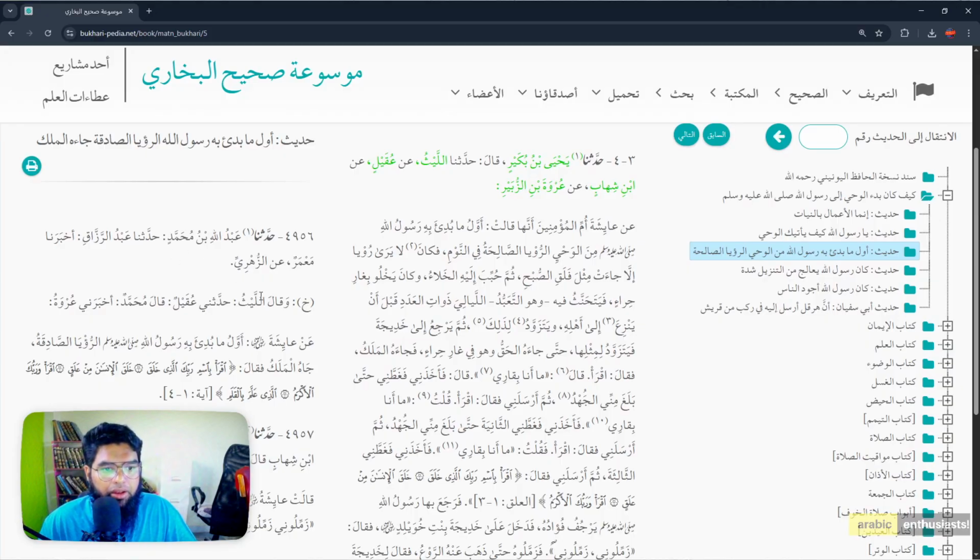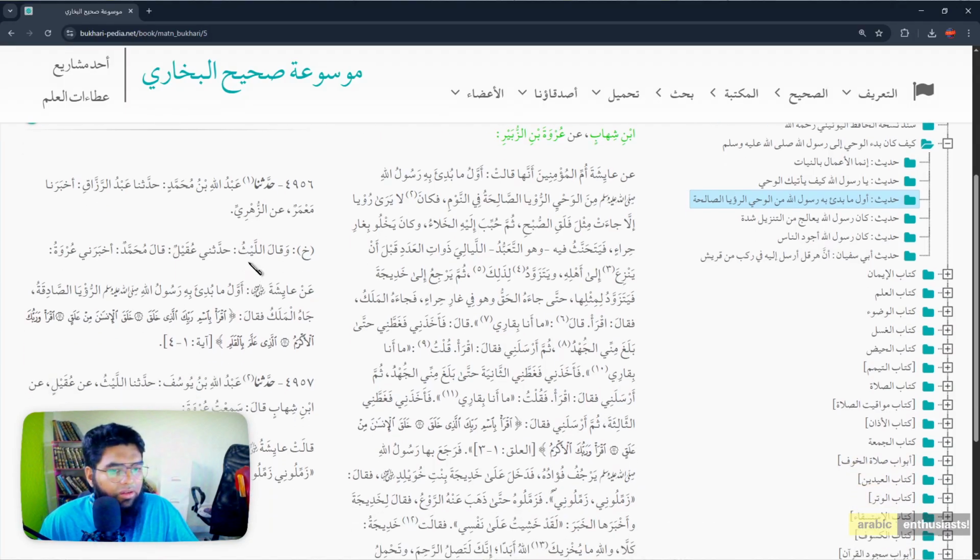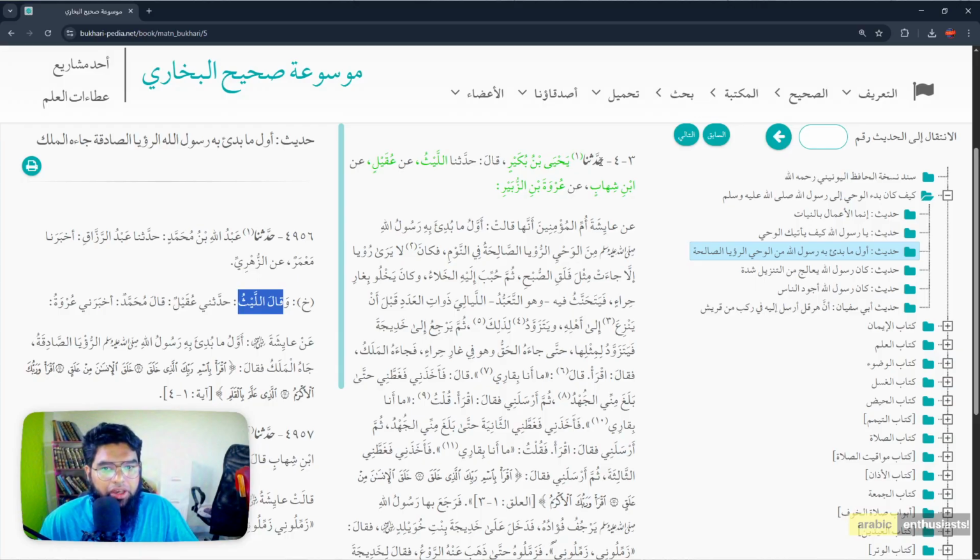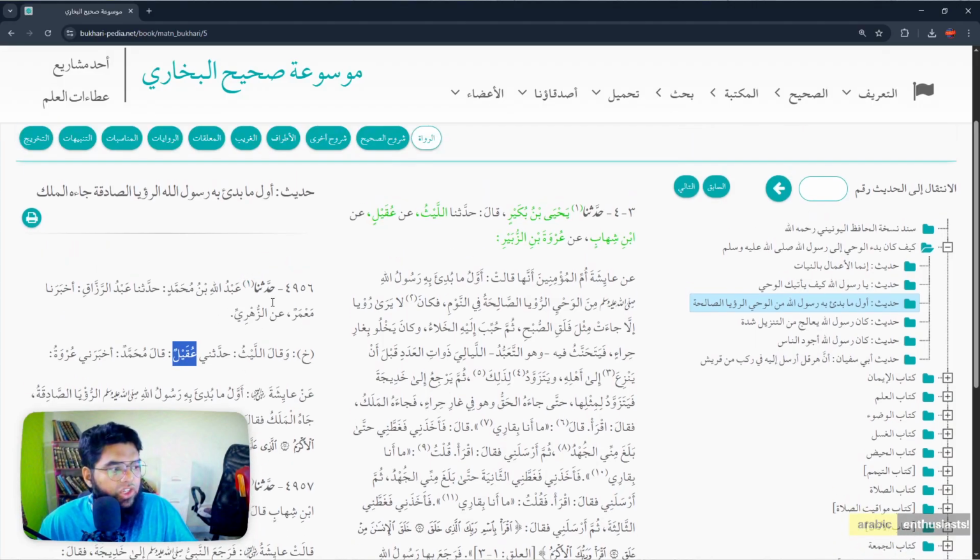وقال الليث. So he brings waqala Layth, and Layth said. So he'll say, Layth said, where's the chain for Layth? So it is here. Here, Haddathana Yahya ibn Bukair and Haddathana Uqail. So he brings the chain somewhere else. Sometimes he makes it short. Those are all called muallaqat. That's why they say Imam Bukhari muallaqa bi sighatil jazm. It is proven from other narrations or other ways of Imam Muallaqa.